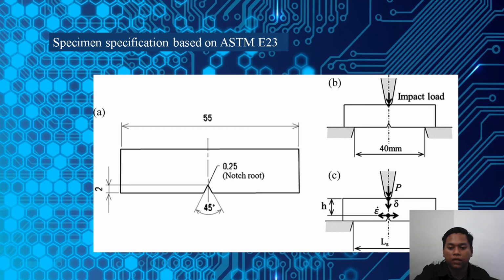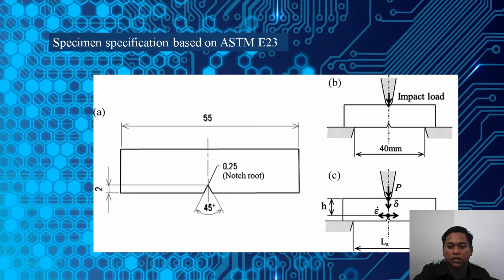When you put it at the anvil of the Charpy machine, it needs to be at the center of the anvil. We use the 4 millimeters, using the special tool that is provided, so that the notch is facing on the left side, not at the bottom.